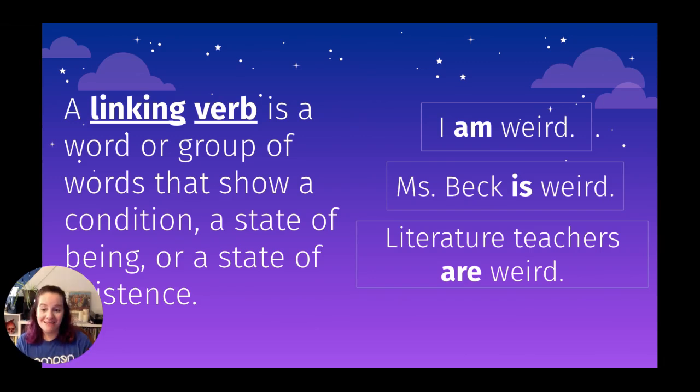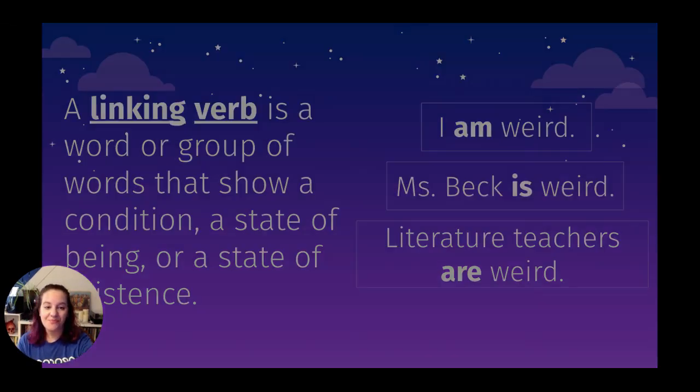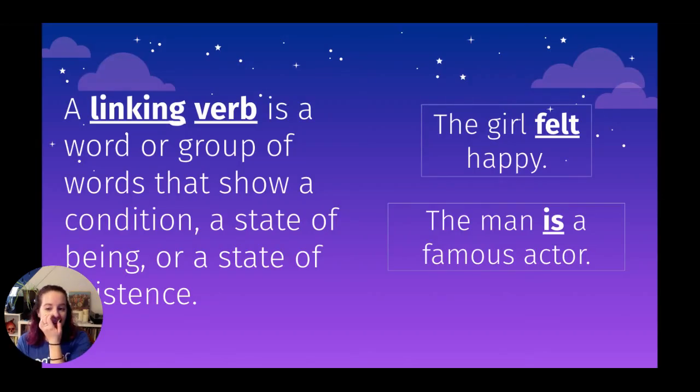If we take that to the past tense, we've got was, were, and you might be going, these sound like helping verbs. Yes, some verbs that work as helping verbs can also stand alone as a linking verb. So the same thing. The man is a famous actor. We're using that is verb. Notice we're not doing the description anymore, is weird. We're giving a state of existence, a condition. He is a famous actor. Again, he's not acting. It's not an action that's taking place right now. It's just a linking verb.